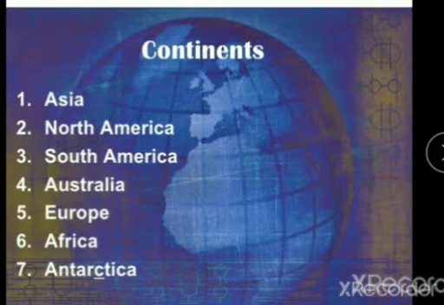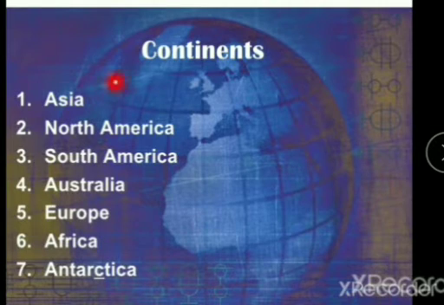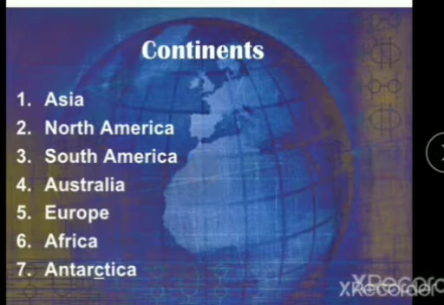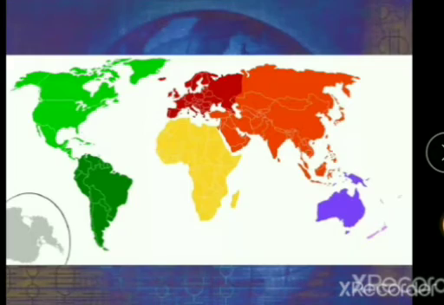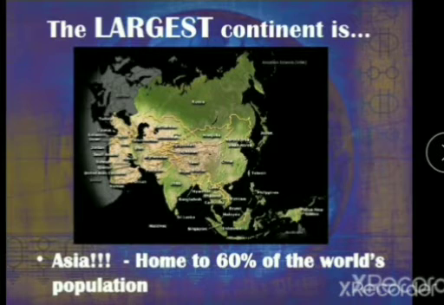Okay, so as I told you, there are 7 continents. So those are Asia, North America, South America, Australia, Europe, Africa and Antarctica. Now look at the map of the world on this page. Can you locate all the continents in it? Make a list of the continent according to the size. Yes. So in this map, which is the biggest continent? This one, right? So this is the largest continent, that is Asia.